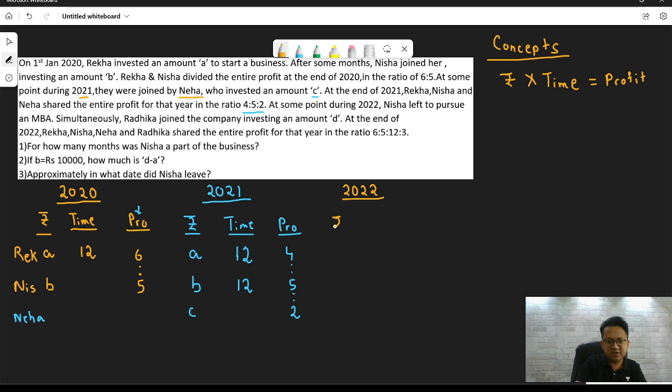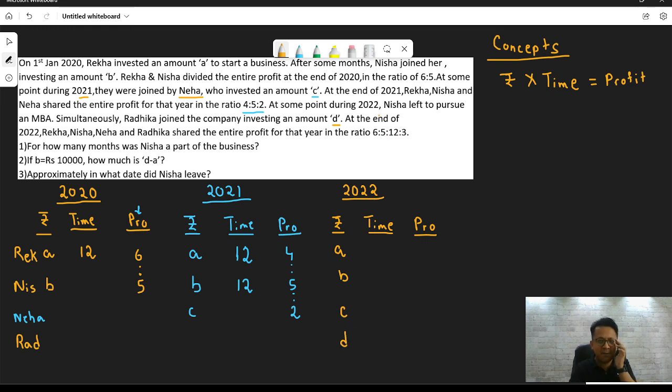Again, the three variables, because this chapter just has three variables: money invested, time period, and the profit. Nothing more than this. At some point during 2022, Nisha left to pursue an MBA, and simultaneously, Radhika joins the company, investing an amount D. So be careful, we have another lady, Radhika, who enters the scene. Amount invested: Rekha, it was A only. Nisha, it was B only. Neha, it was C. And now enters Radhika, who invested the amount D.